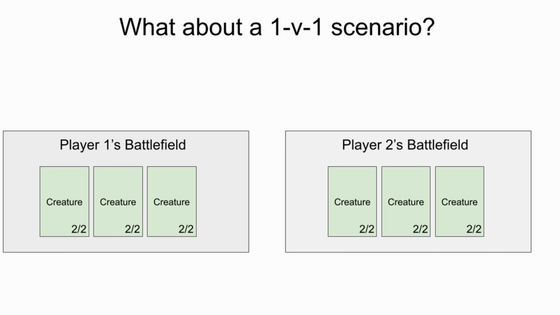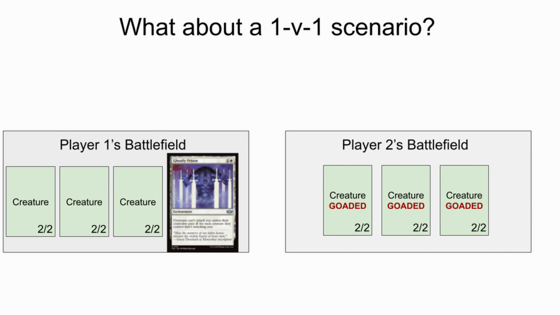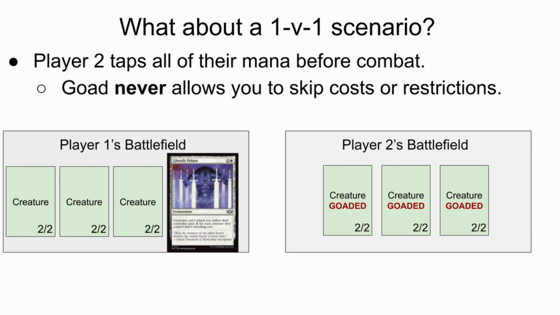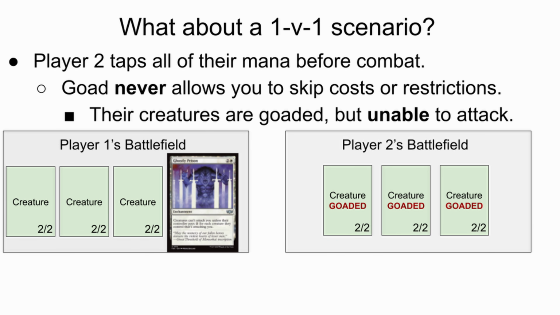Now what if things come down to a 1 versus 1 with goad and Ghostly Prison in play? Suppose I'm player 1 and I goad all creatures my opponent controls, and I also have a Ghostly Prison in play. If my opponent taps all of their mana sources before moving to combat, they have nothing they can use to pay the attack tax from Ghostly Prison. Again, goad never allows you to skip paying costs and restrictions, so in this case, their creatures are still goaded but are not able to attack.